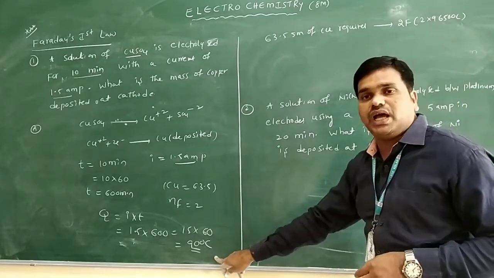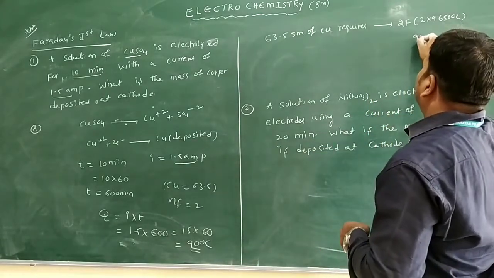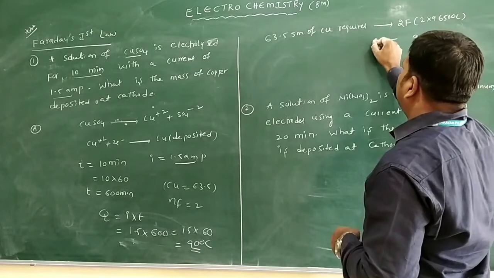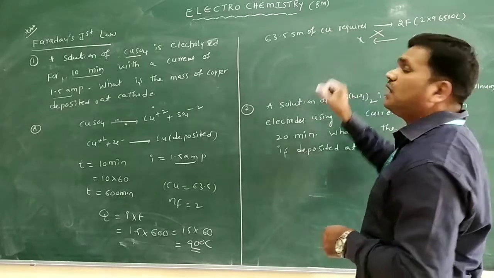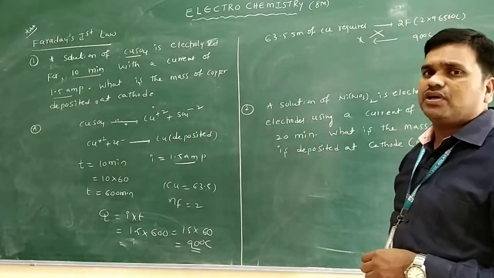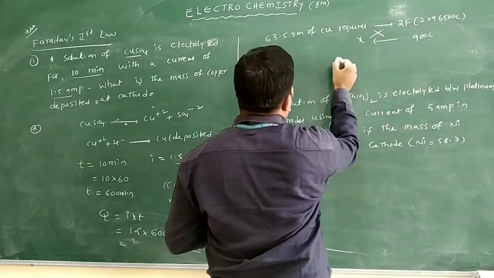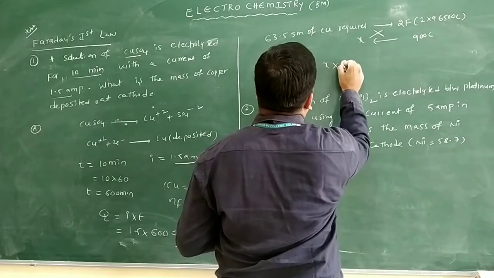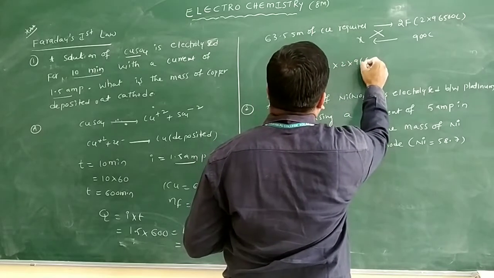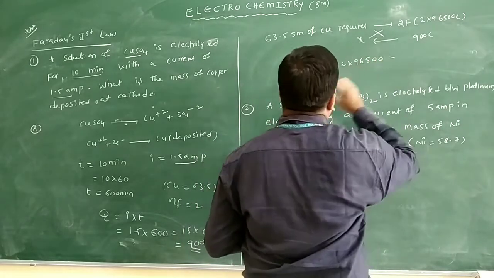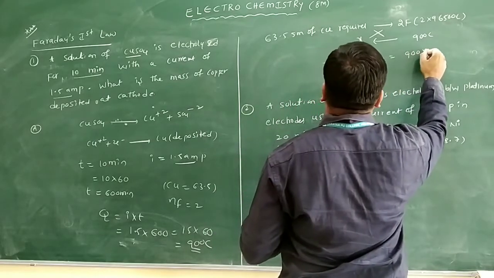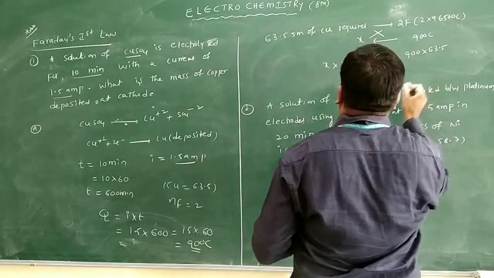But here what is the charge we have? 900 coulombs only. 900 coulombs of charge requires how much amount of copper? We are taking the charges. So in this case I will write x into 2 into 96500 is equal to 900 into 63.5.